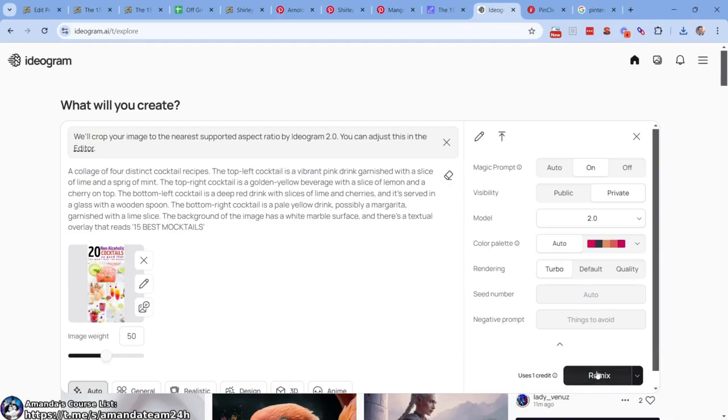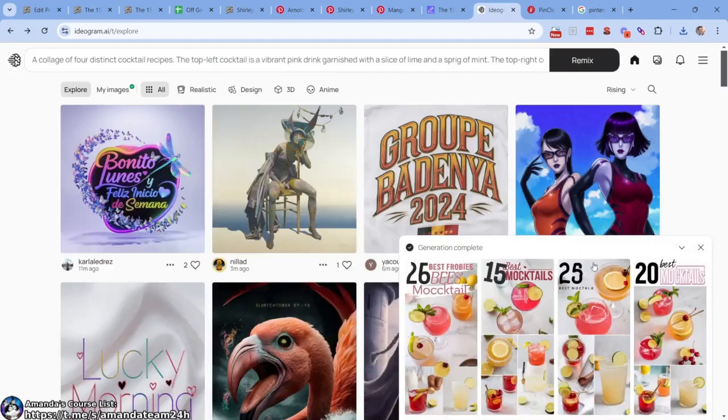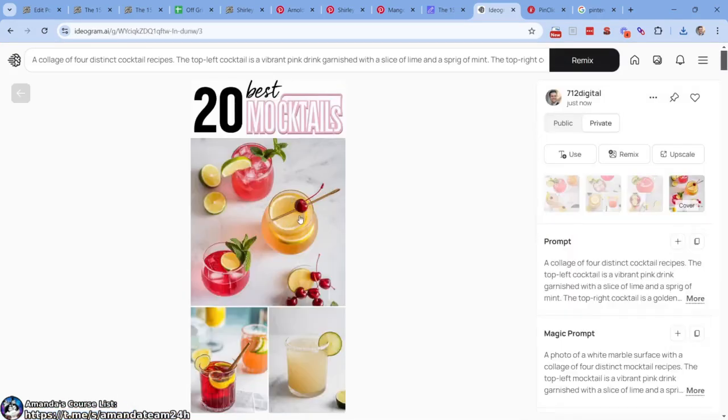Now, something like this, let's make sure I have this right. Correct. Something like this might be good for a Canva hybrid approach. So it's probably going to spit out something with the words messed up, maybe not. But let's just see. Let's go back here, click here. 20 best mocktails. It's not bad. This one right here is not bad at all. That's pretty darn good.